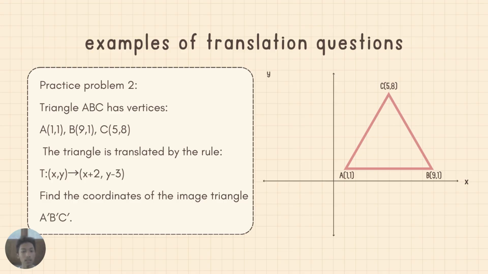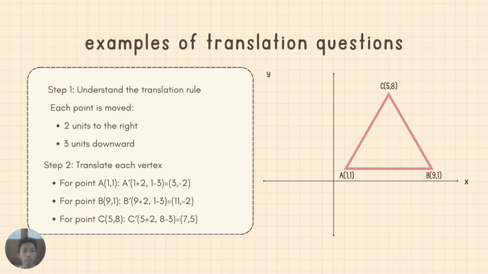The triangle is translated by the rule. The translation moves every point 2 units to the right and 3 units downward. Find the coordinates of the image, triangle A'B'C'.